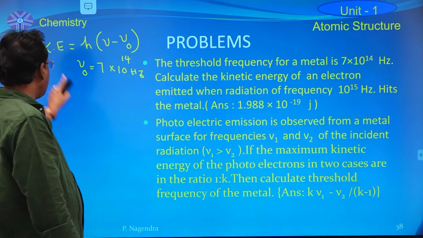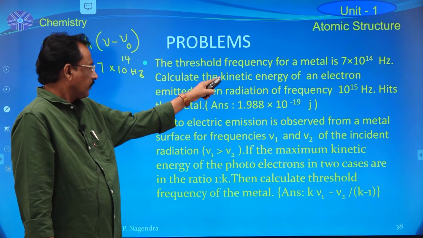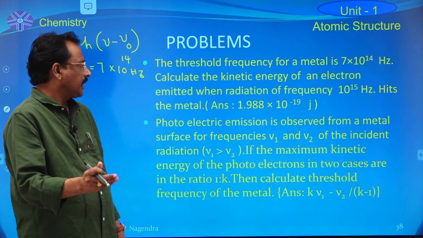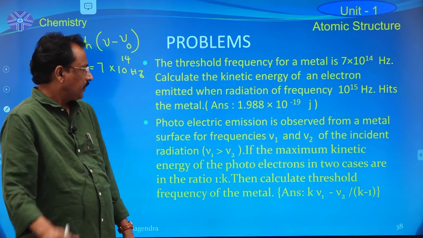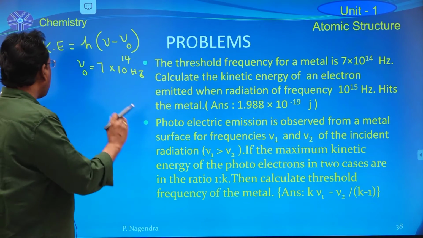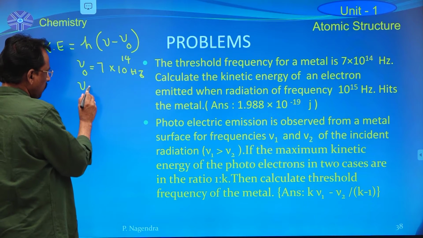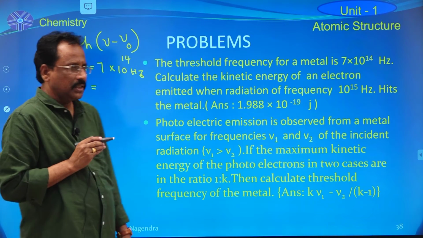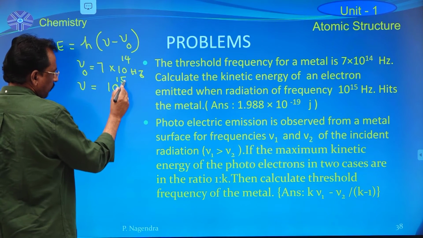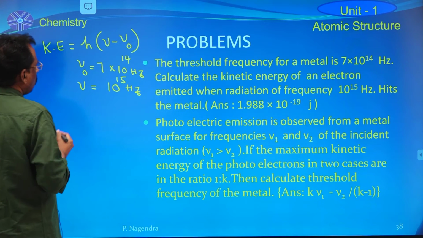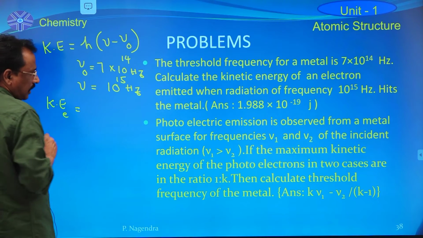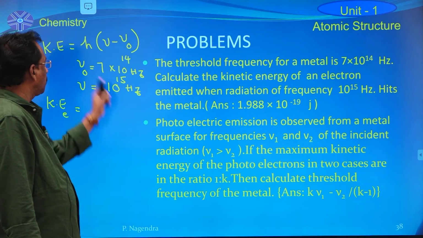And calculate the kinetic energy of the emitted electron when the frequency of the incident radiation is 10 power 15 Hz. That means nu is equal to 10 power 15 Hz. Now calculate the kinetic energy of the emitted or ejected electron. Apply this formula.